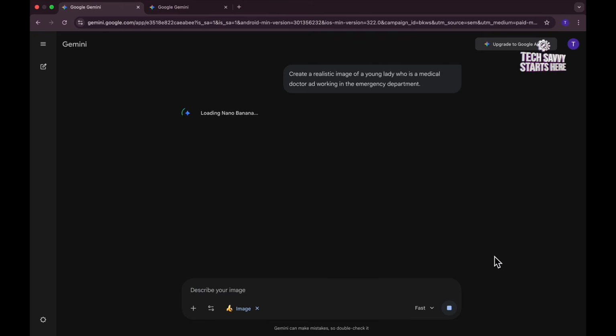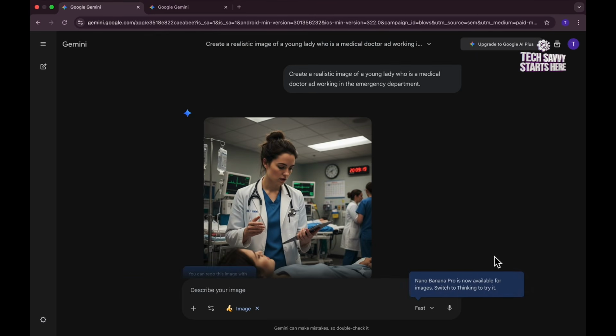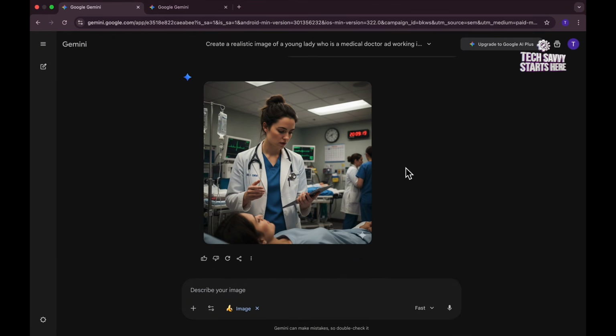And of course you can iterate on that using the prompts like I showed you in the previous video. And here we go. In a very short time we have the image. It looks very realistic. This is a doctor in an emergency department, actively doing her work there. And so this is what Gemini does. It's very good with images. If you want to understand images, describe images, and most things related to images, this is a very great place for you to start.